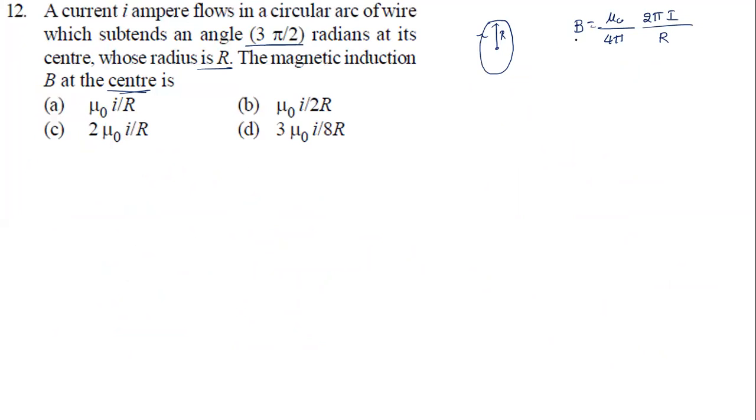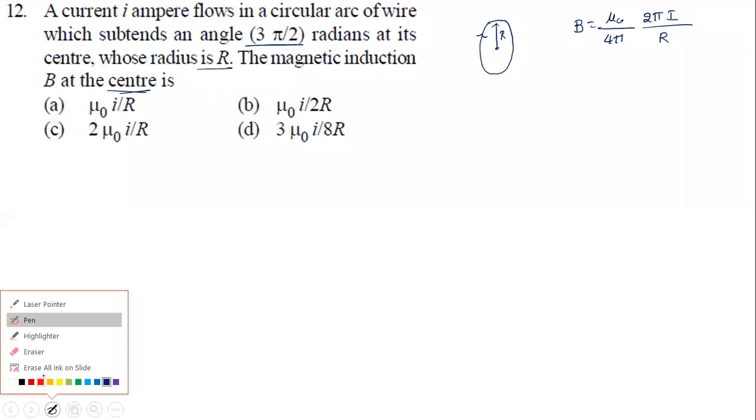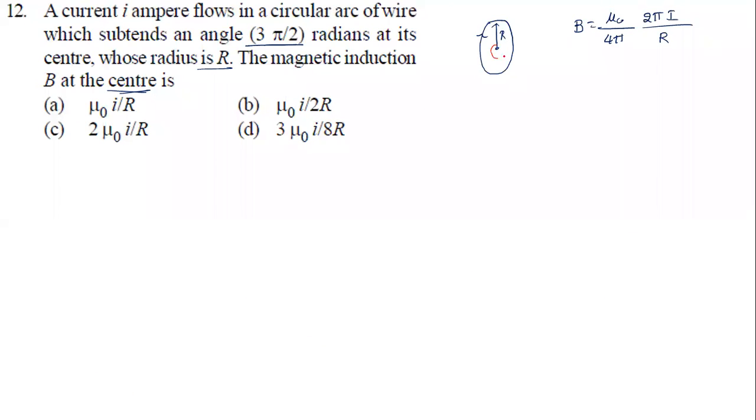2 pi R by 2 pi, what does it mean? This is the angle made by the circular ring. How much is it? That is 2 pi. So I can write this equation as B equal to mu naught by 4 pi theta I by R. So theta for this ring is 2 pi, so I took 2 pi. Now for the given arc, theta is given as 3 pi by 2. Let's use the 3 pi by 2.